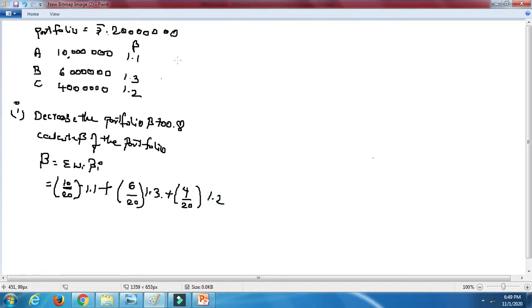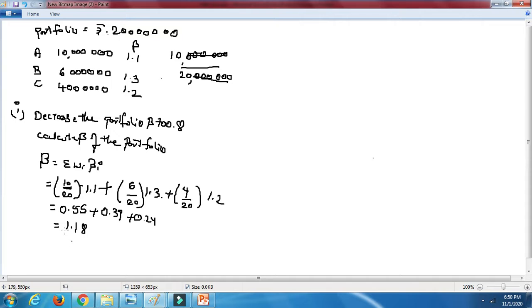Why are we doing this? Because we are calculating individually. So it is nothing but 10 lakhs divided by 20 lakhs. Cut 3 zeros, 1 by 2 also, that means simultaneously 10 by 20. In the same manner you cut for all of them. If you calculate this, you are going to get 0.55 plus 0.39 plus 0.24. If you add all of them, it will come to 1.18.